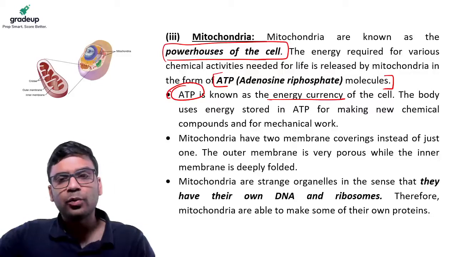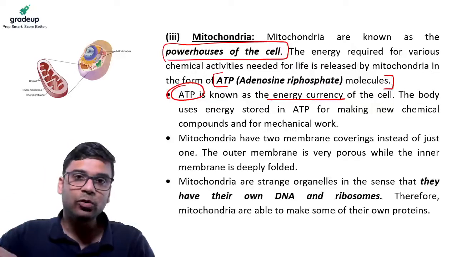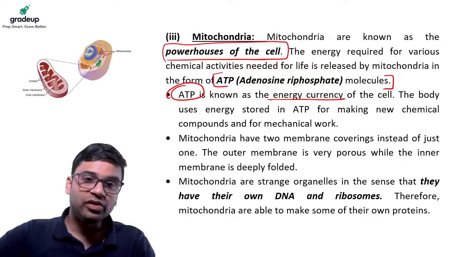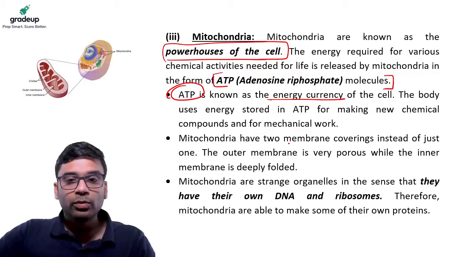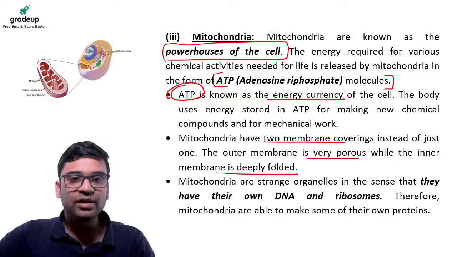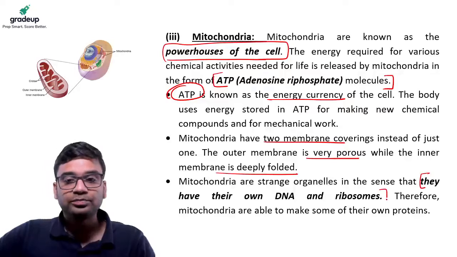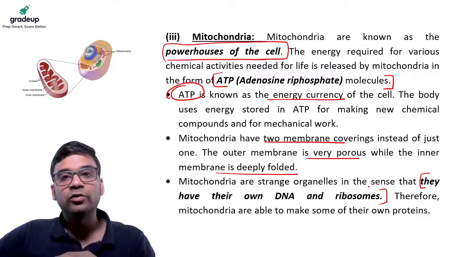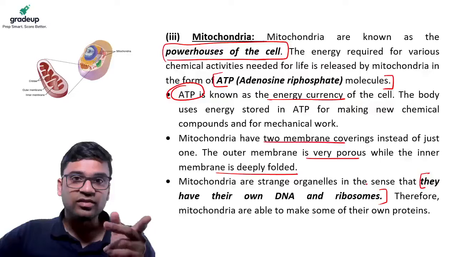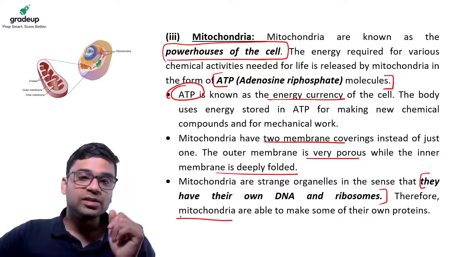All the body energy, for example if you're running, walking, studying, or I'm talking presently, I'm using up ATP in my body, and it is produced in the mitochondria. It has two membrane coverings. The outer membrane is porous, the inner is deeply folded, something like this. They have their own DNA and ribosomes, so they can make their own proteins. Mitochondria are actually very strange.